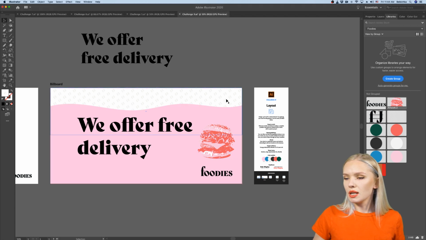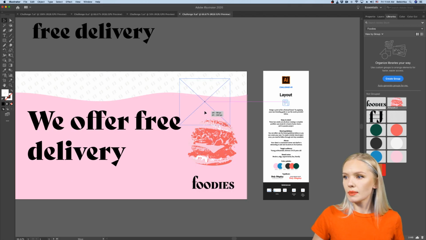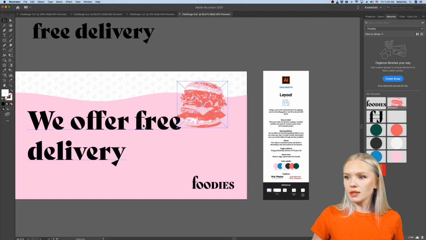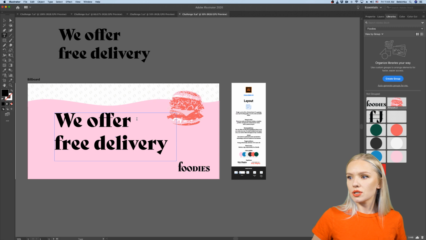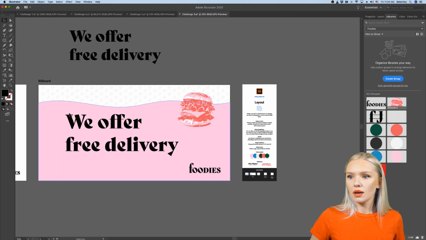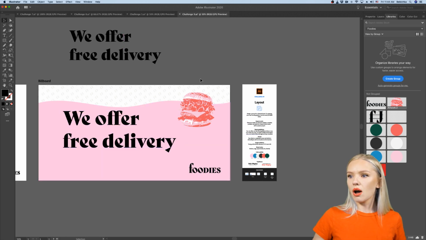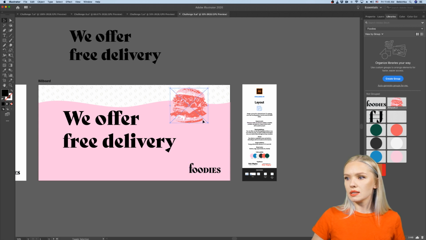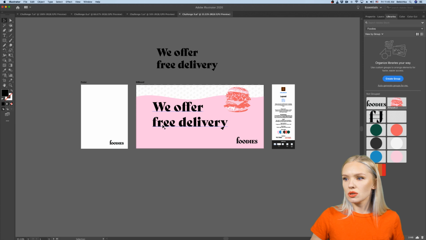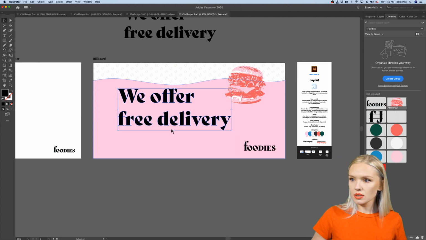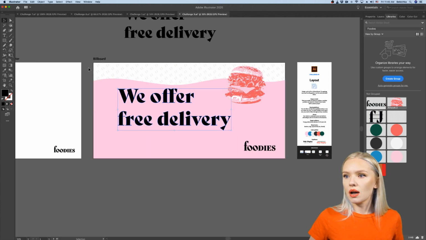So let me play around with this a little bit more. Let's see. I feel like this works best here, the burger at the top, and maybe actually like that. All right. So now let's see how our design is able to being applied to a different format. So okay, actually let's center this so it's nice and centered in our rectangle.